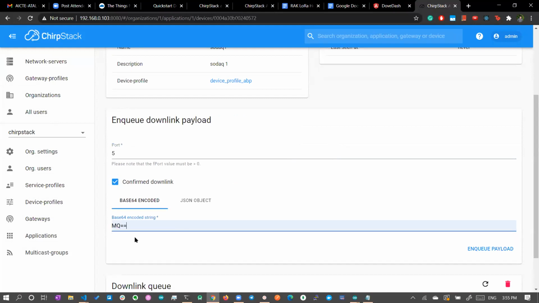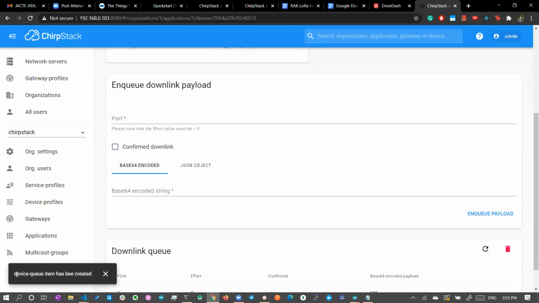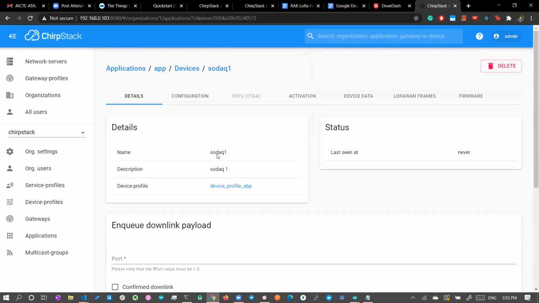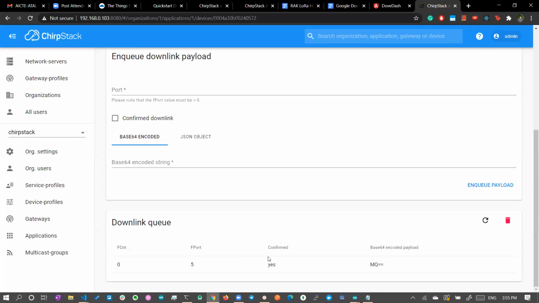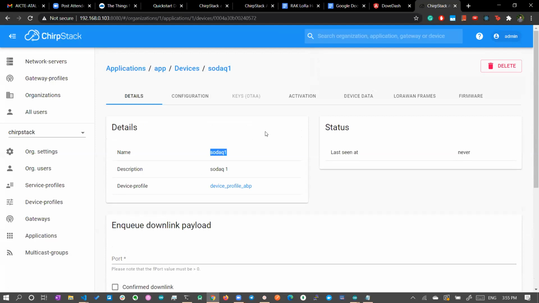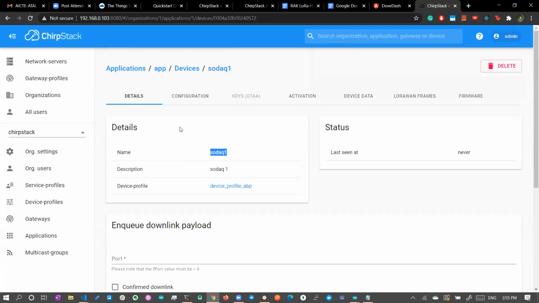So MQ== stands for 1. You can give it as the payload and enqueue. You can see the device queue item has been created, so the queue will be scheduled. Whenever there is an uplink from this particular device, this data will be sent in the downlink. That's how you do the downlink with Class A devices, and Class B and Class C work in a similar pattern. This is how you do the downlink and the uplink.